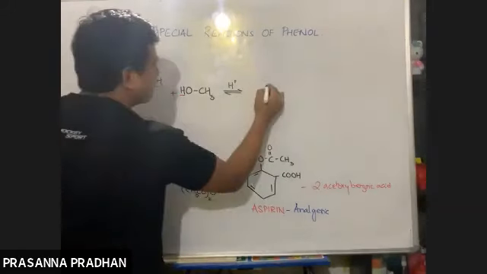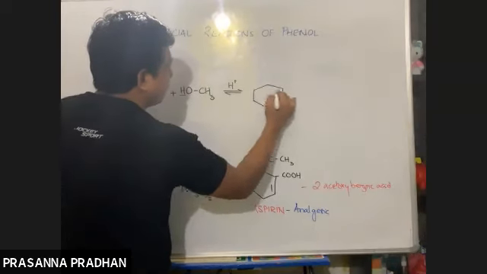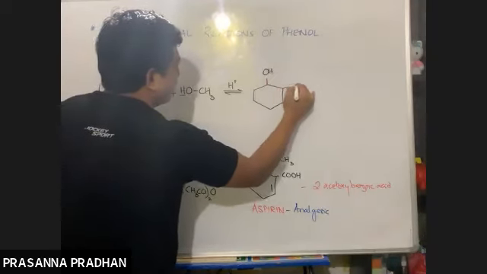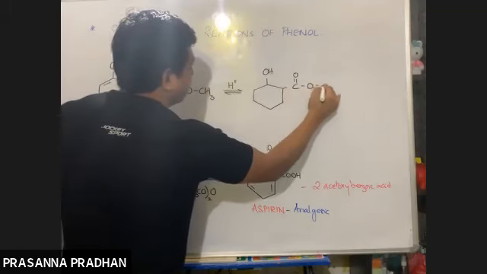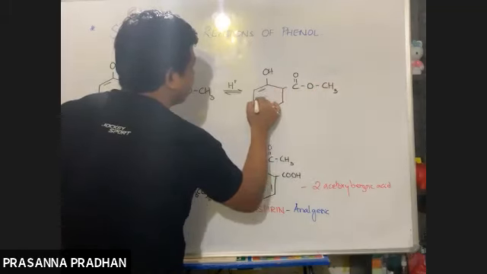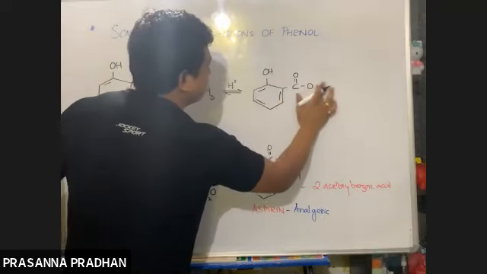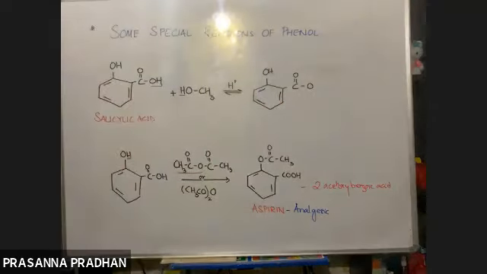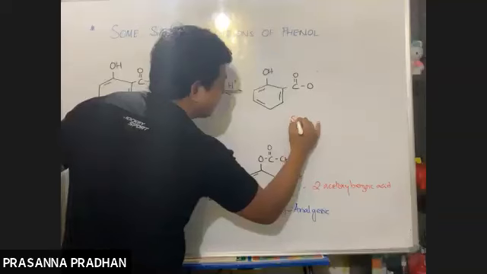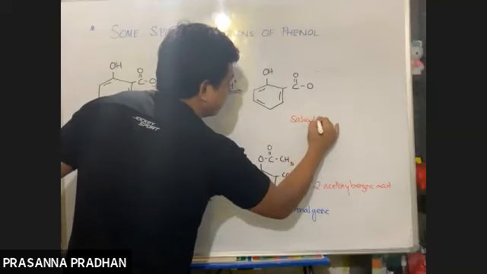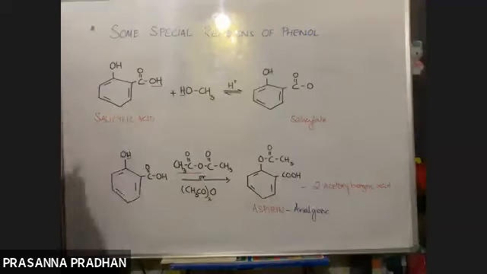So form the ester. COOCH3. Who can give me the name of this product? What is the name of this anion? Of which acid is this the anion? Salicylic acid, H positive removed. So this is salicylate. It's known as a salicylate.